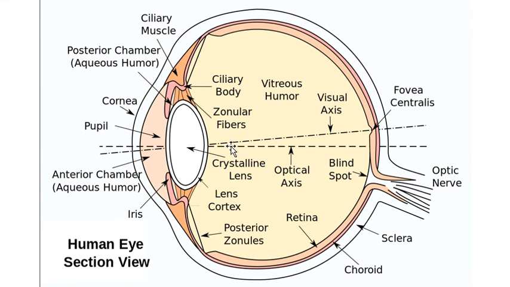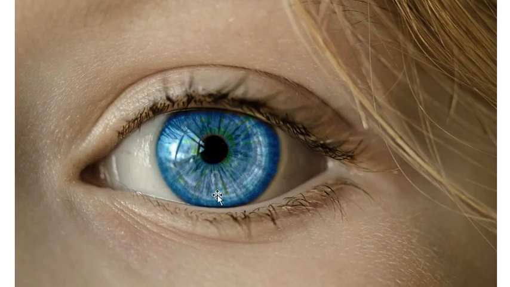Iris. Which one is the iris? This portion is known as the iris. Again, I am showing you this picture. The iris can be of different colors. It can be blue, deep brown, black. Many of you have black or blue colored eyes.